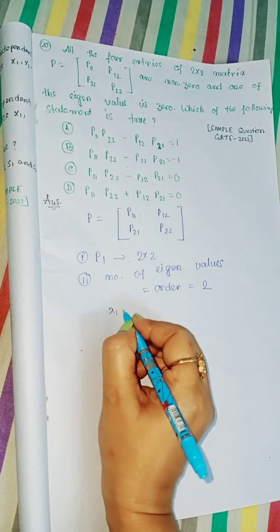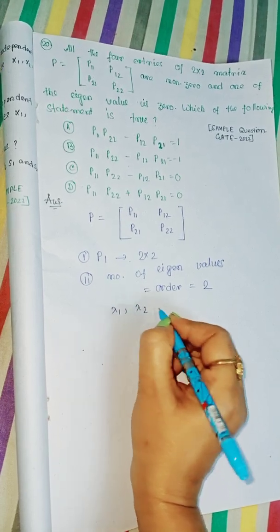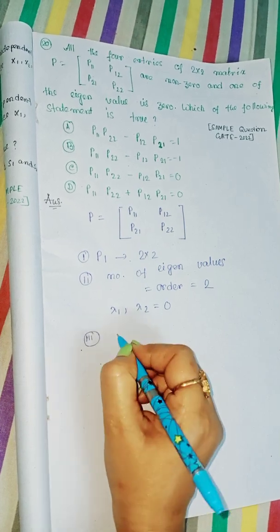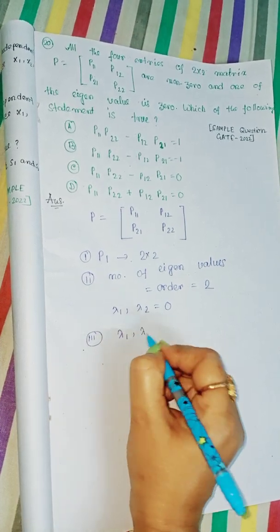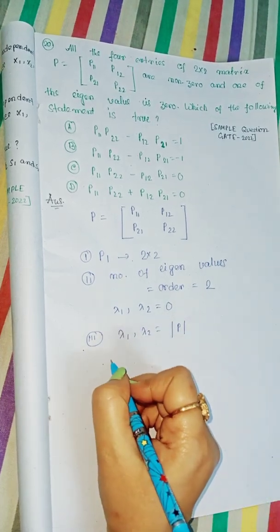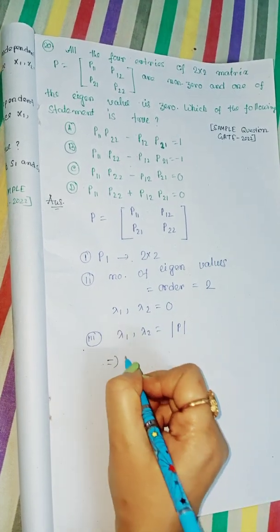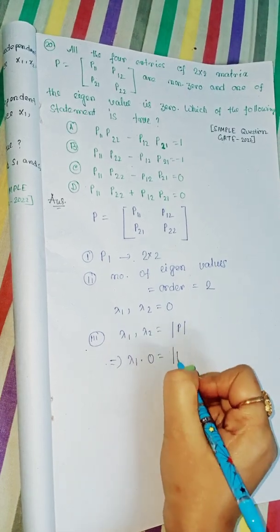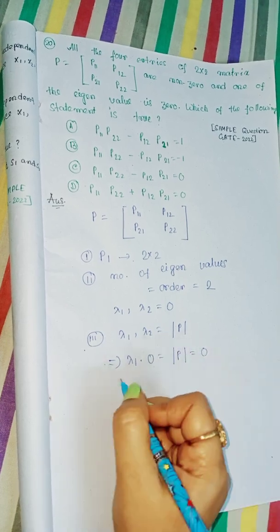So lambda 1, lambda 2, one of them is 0, and number 3, lambda 1 times lambda 2 is equal to determinant P. So lambda 1 into 0 is equal to determinant P is equal to 0.